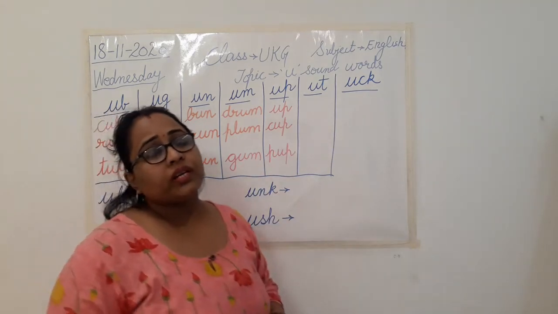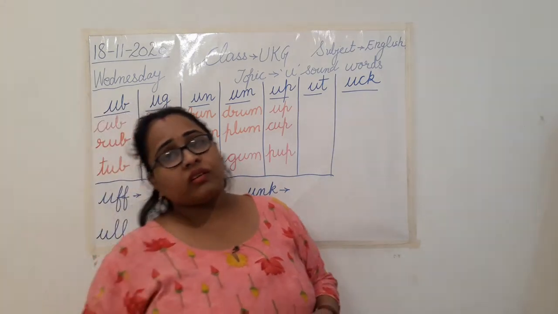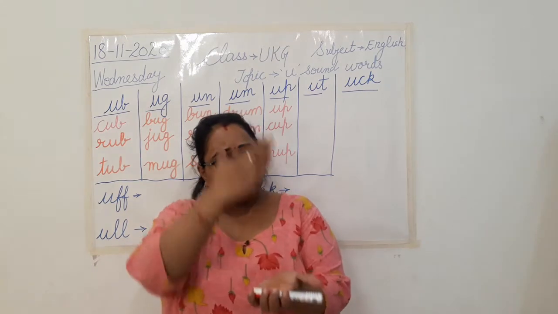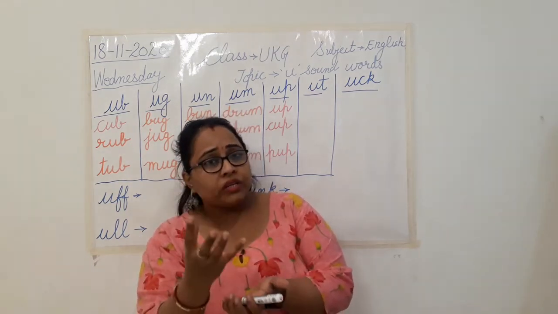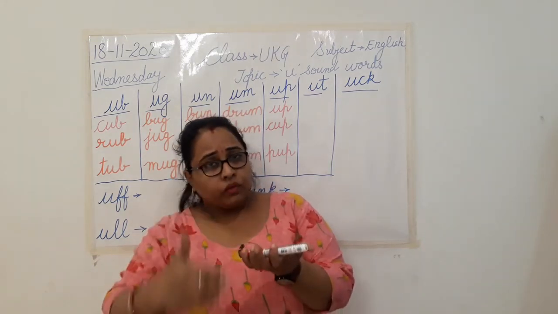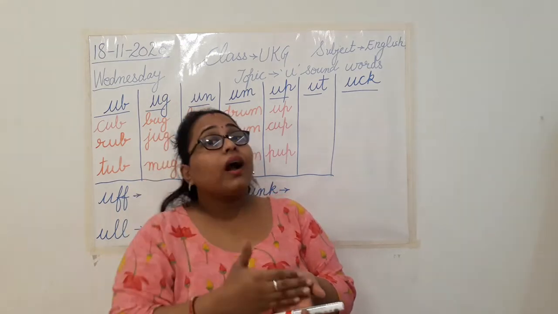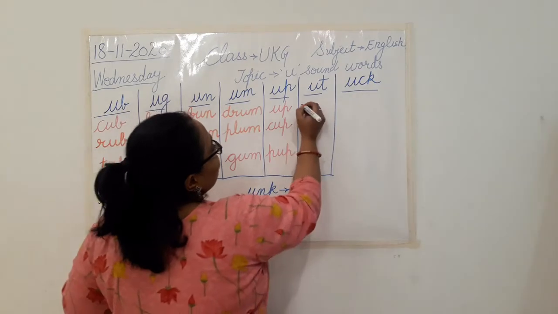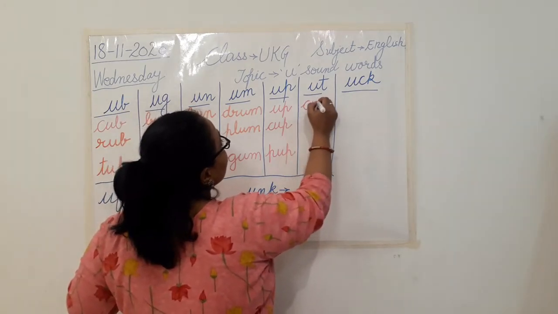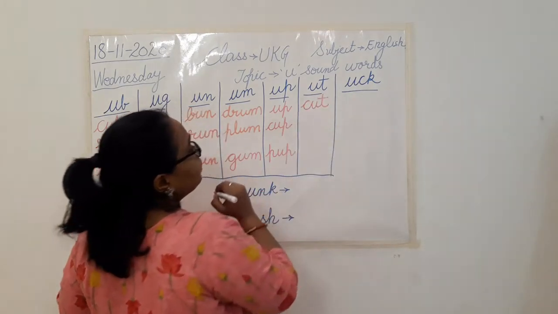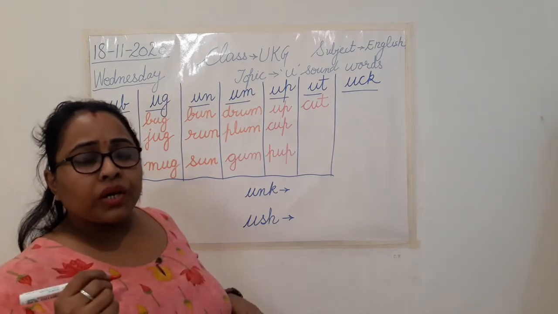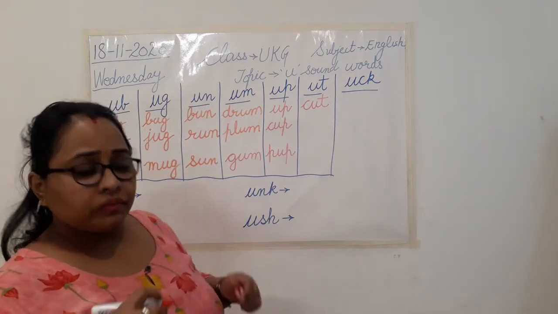At. Can you tell me what are the words we have learnt? When we want to eat a fruit, what do you do? You make pieces. How are you doing it? We cut. Yes, cut. So the word is cut. Now any next word you remember with this at sound?